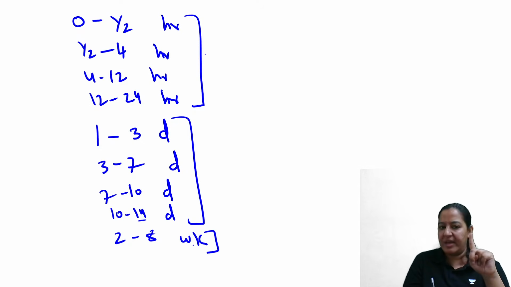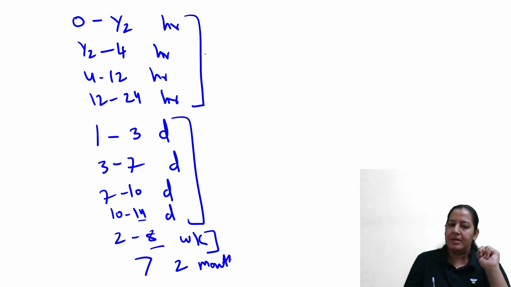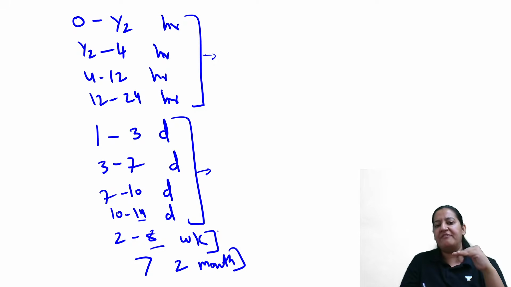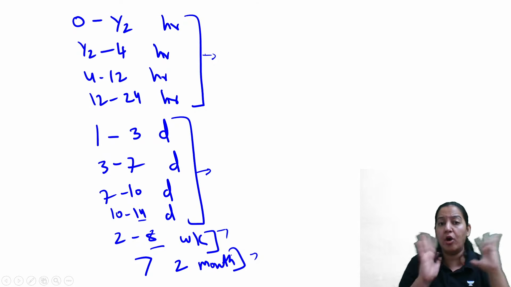So this is from the weeks. And 8 weeks means 2 months. So more than 2 months, everything is the same. So 1 week, 1 month. So 4 categories from the hours, 4 from the days, 1 week, 1 month. So learn the numbers. You cannot mismatch that.